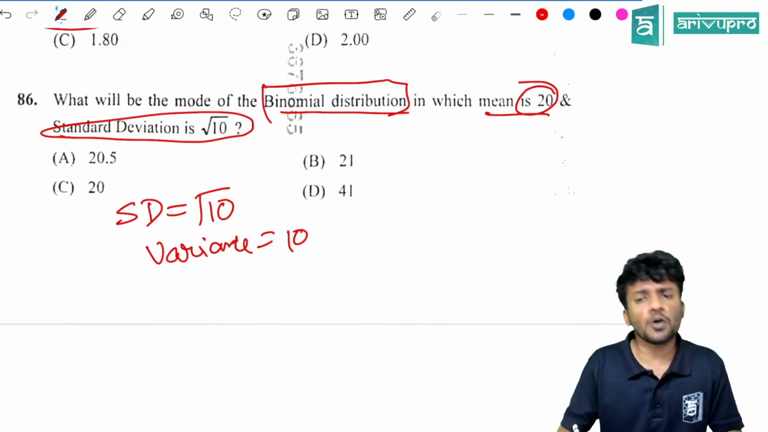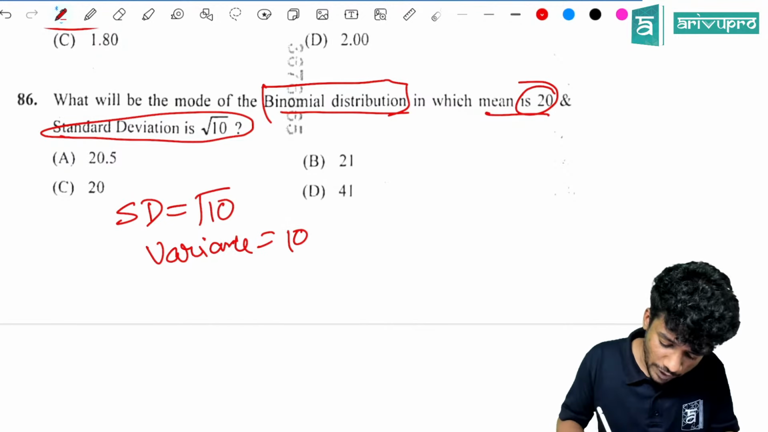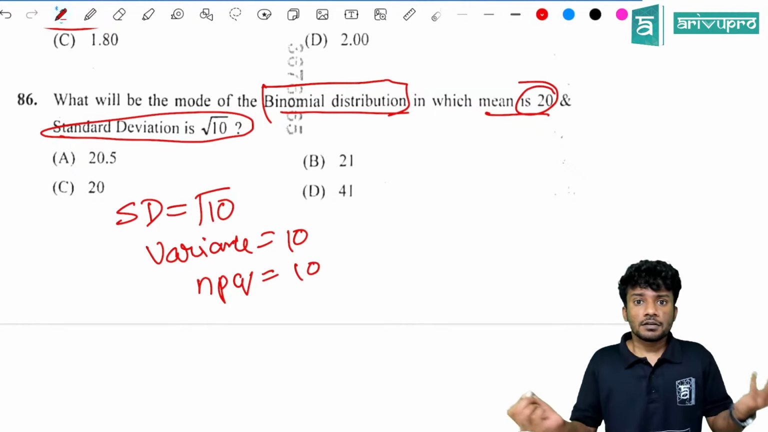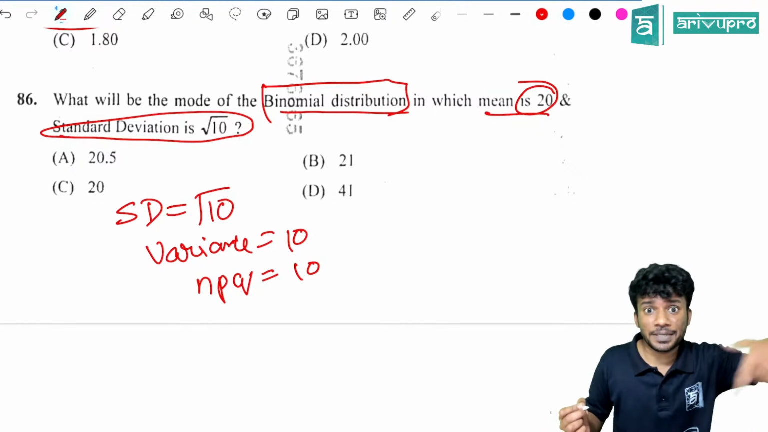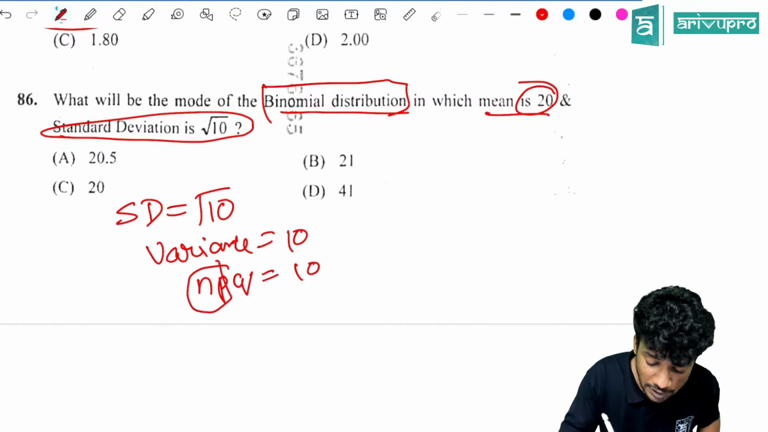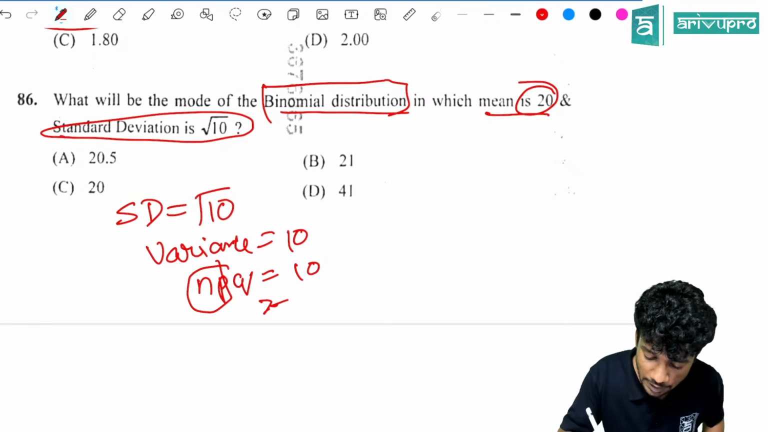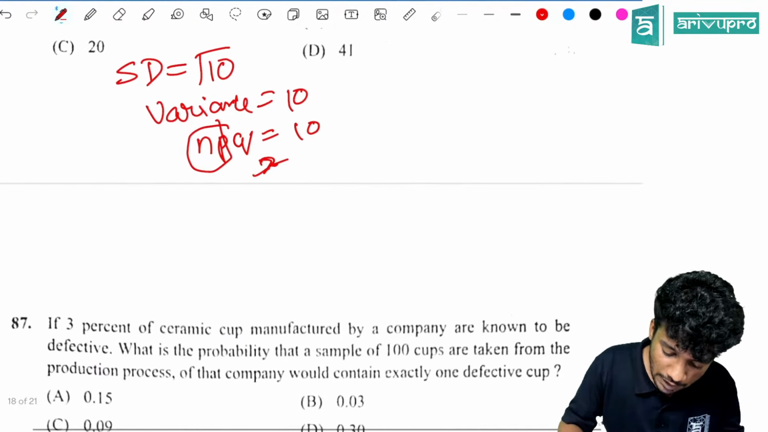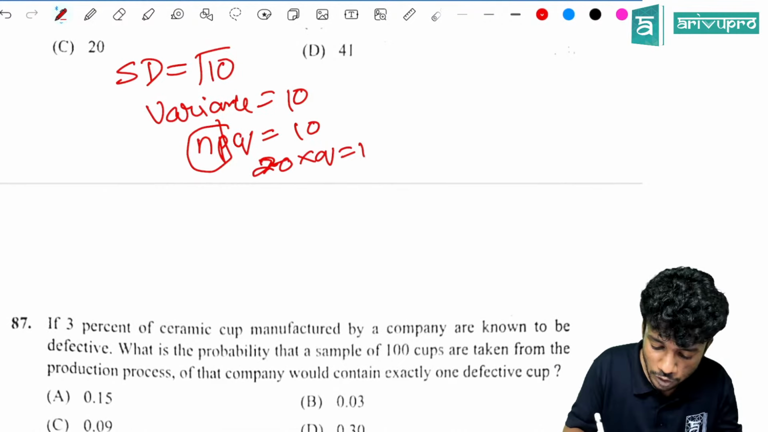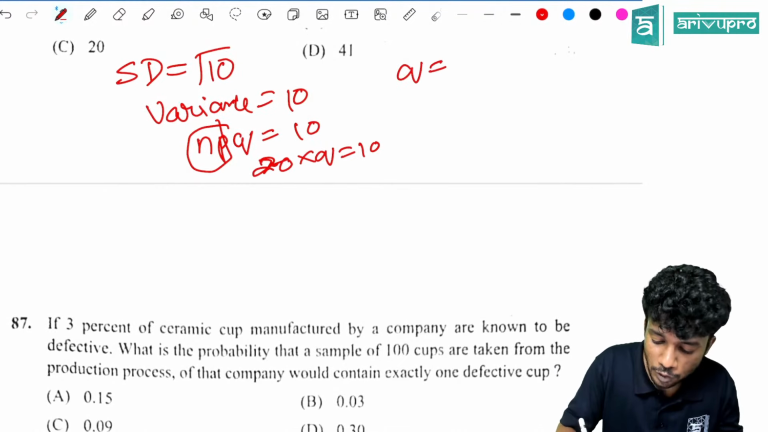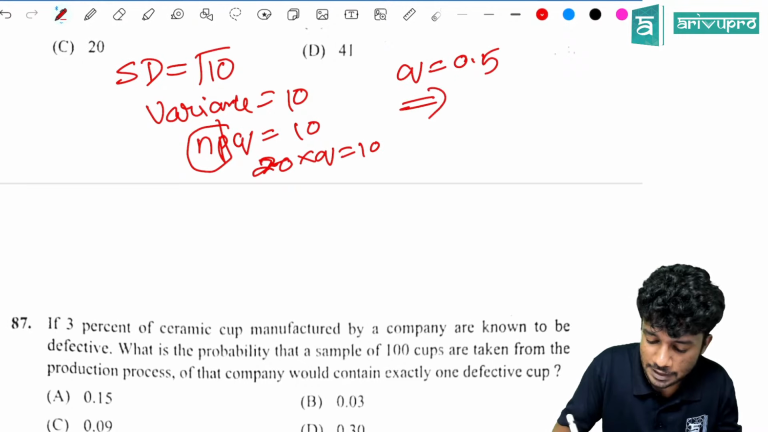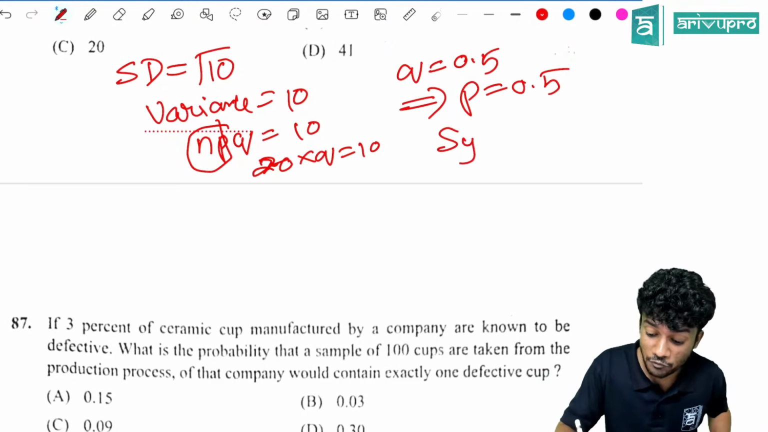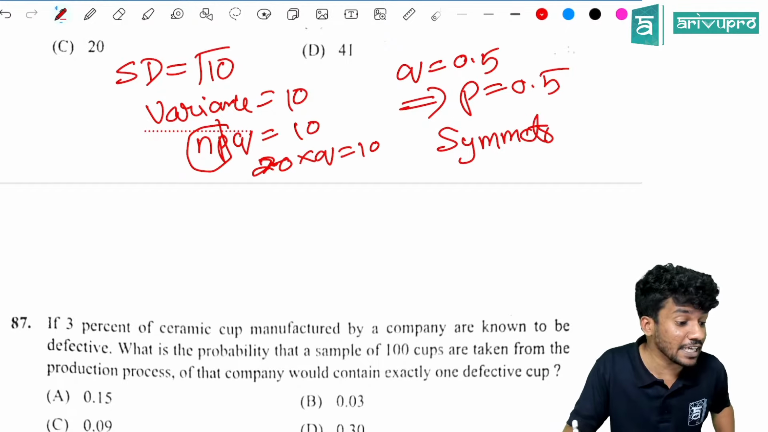Then we know that variance is equal to NPQ, which is equal to 10. But NP is what? Mean. So 20 into Q is equal to 10. That means Q is equal to 0.5, which implies P is equal to 0.5. That means it is symmetric. Very important.